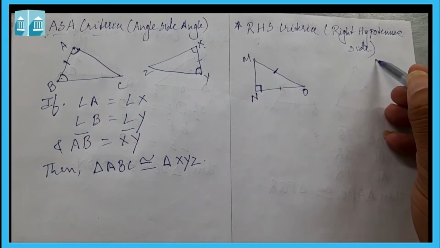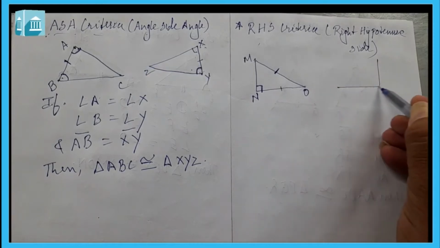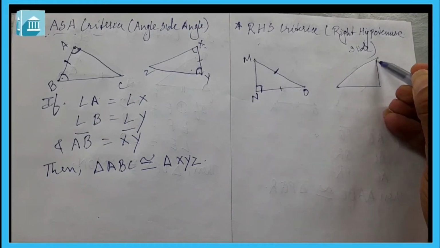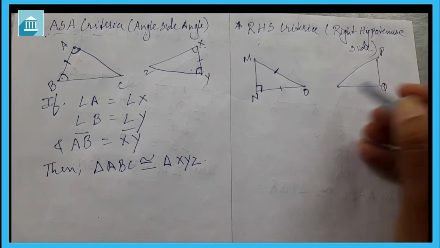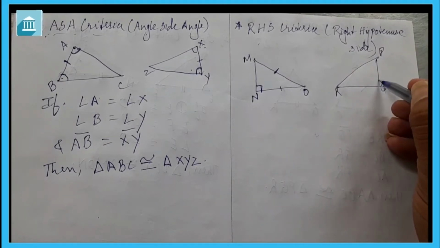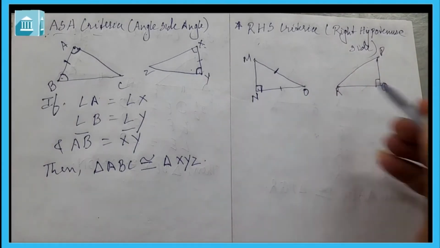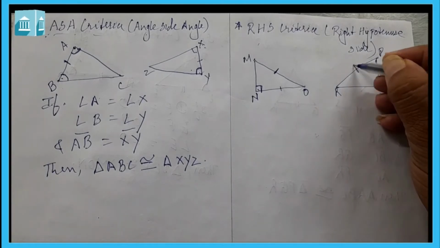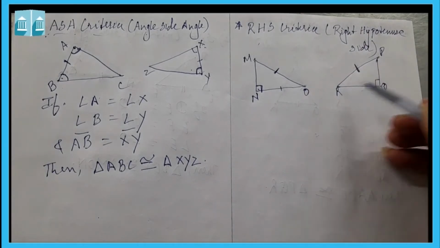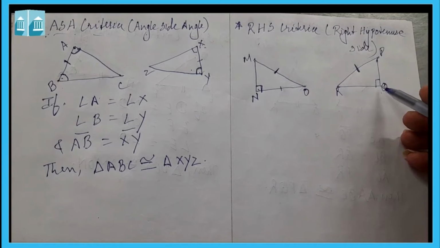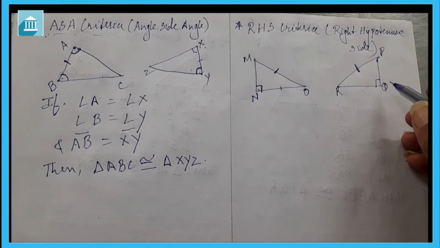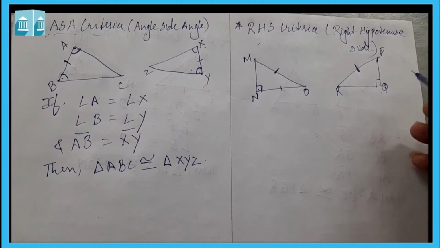Suppose another triangle PQR. Here both angle N and angle Q are equal. PR is the hypotenuse for triangle PQR because angle Q is 90 degrees. Again I am repeating, hypotenuse is the side opposite to the right angle, and it is also the longest side of a right angle triangle.